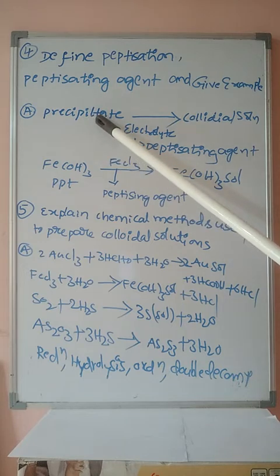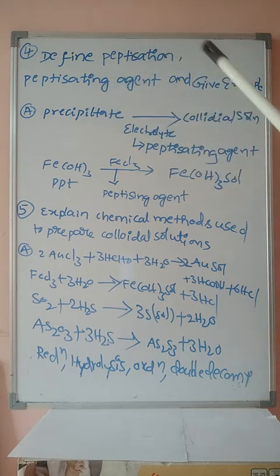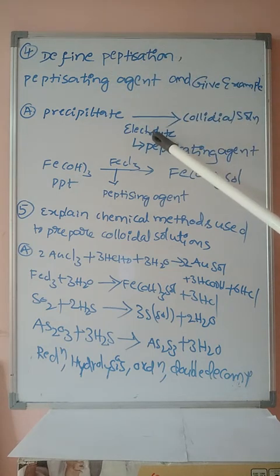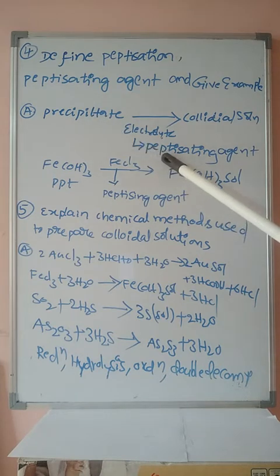The phenomenon of conversion of freshly prepared precipitate into colloidal solution by the addition of an electrolyte which has a common ion with that of the precipitate is known as peptidization, and the electrolyte added is known as peptidizing agent.